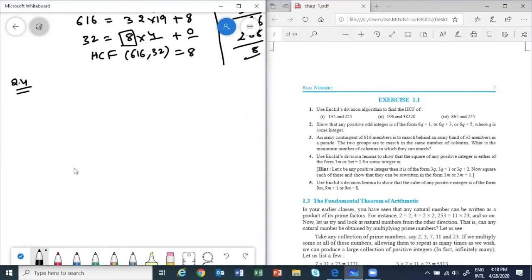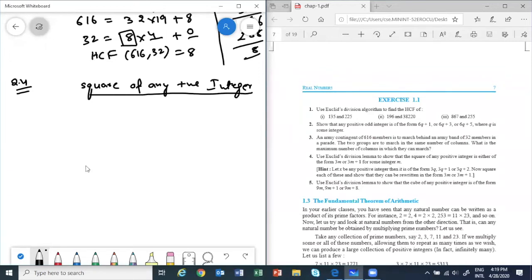See the question. Use Euclid's division lemma to show that the square of any positive integer. Okay, so here what is different? Square of any positive integer. We have to be careful when we are reading the question. They are talking about the square, not just a positive number. Till now we did positive numbers. So the square of any positive integer is either of the form 3m or 3m plus 1. So we have to show that if we have a positive integer, its square can be written as 3m or 3m plus 1.